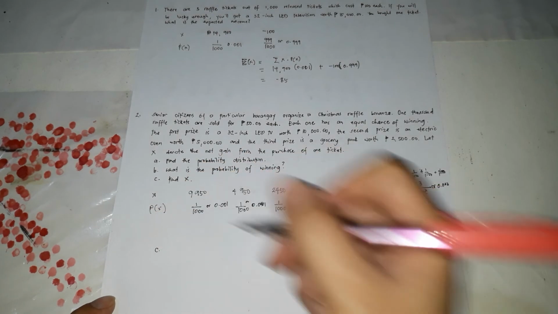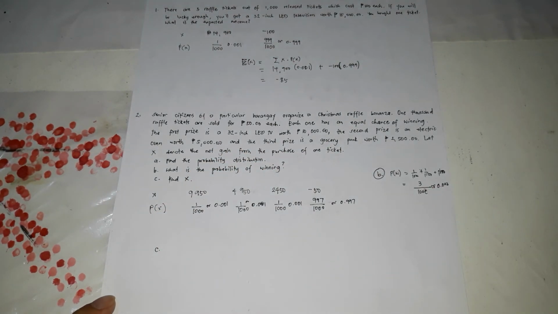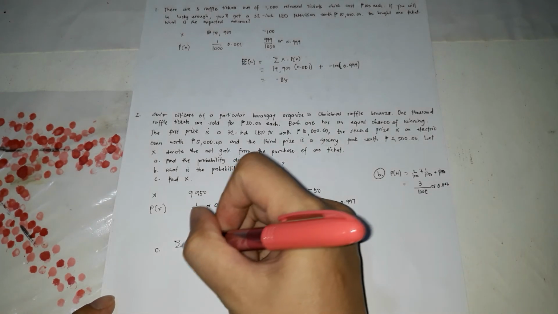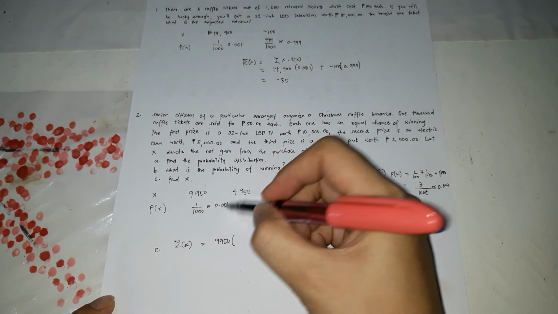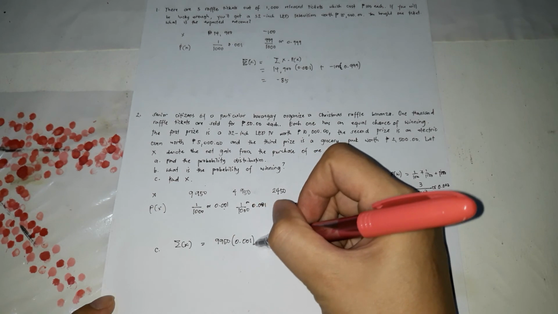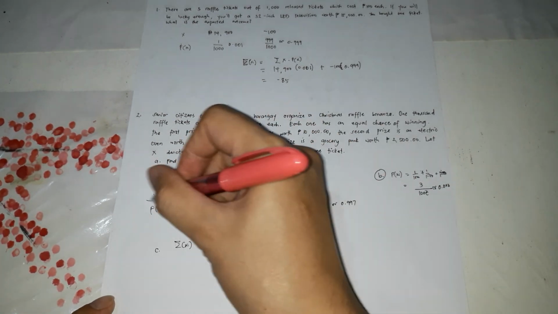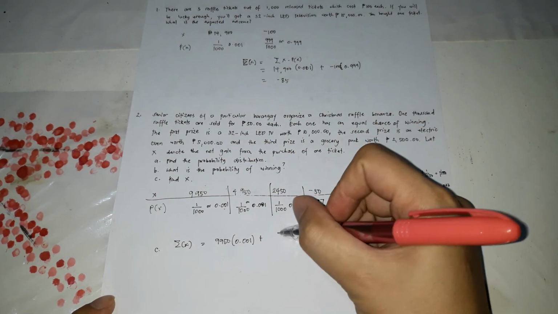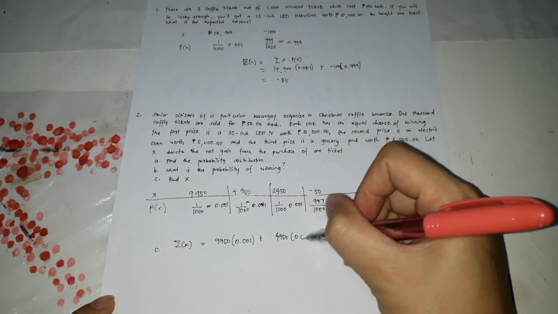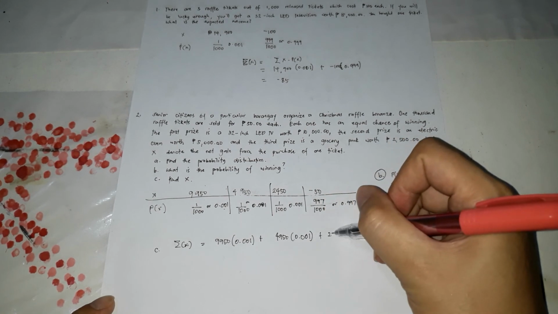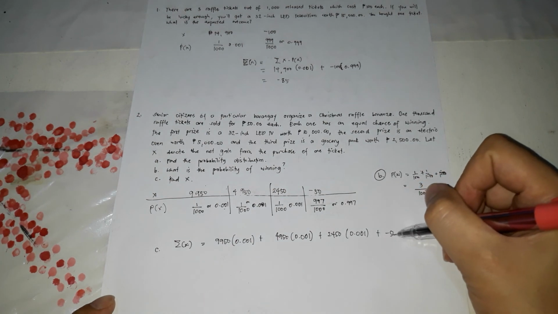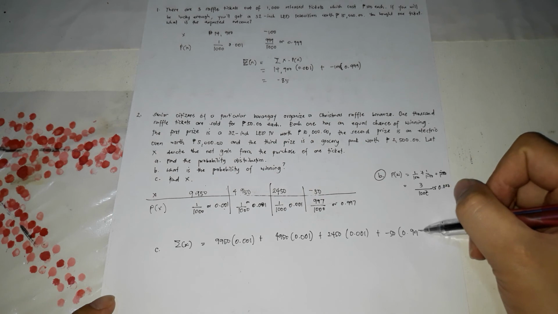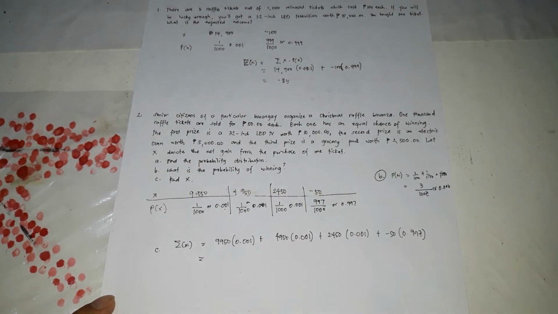For letter C, we're going to find the capital letter X, which is the net gain, or the expected outcome. The formula is 9,950 times its probability 0.001, plus the second X, 4,950 times 0.001, plus 2,450 times 0.001, plus negative 50 times 0.997. Type this in the calculator so that it would be easier.